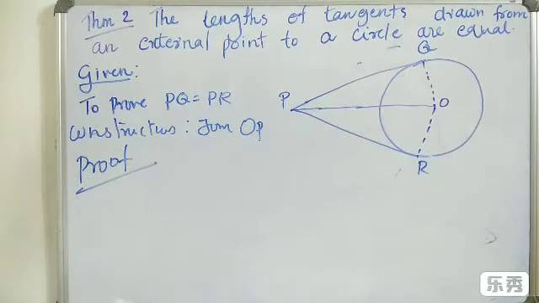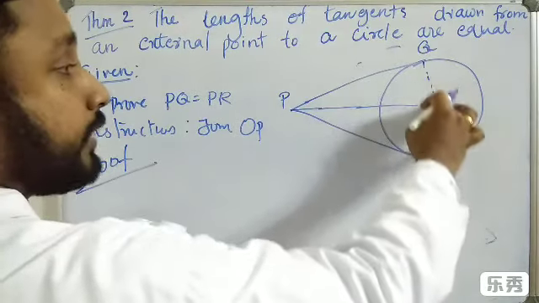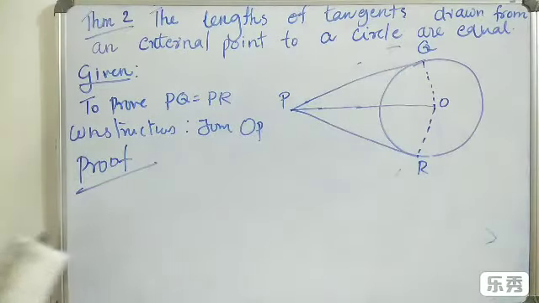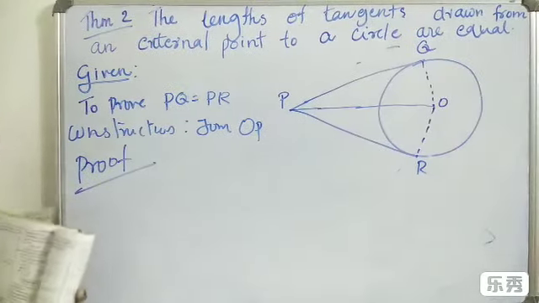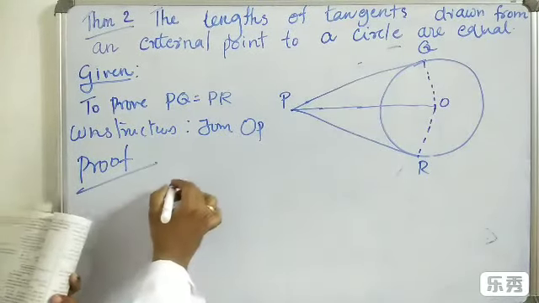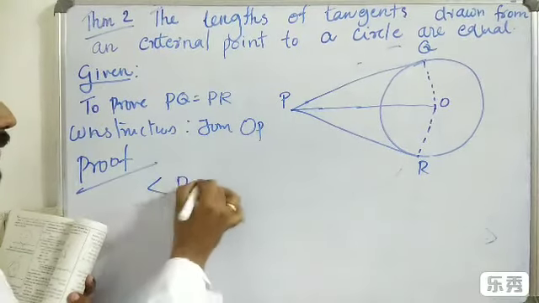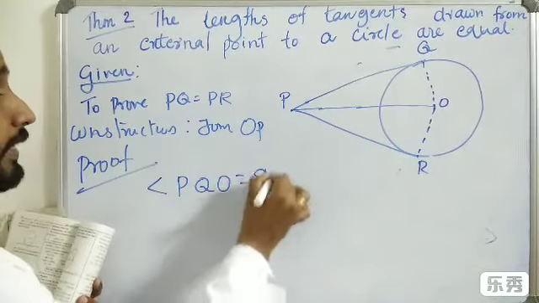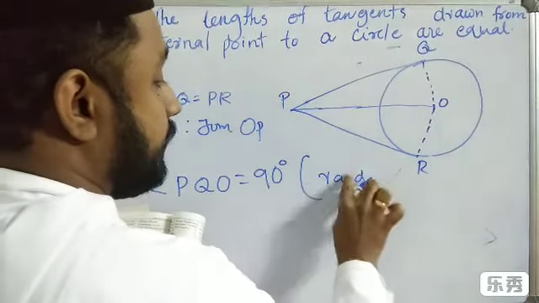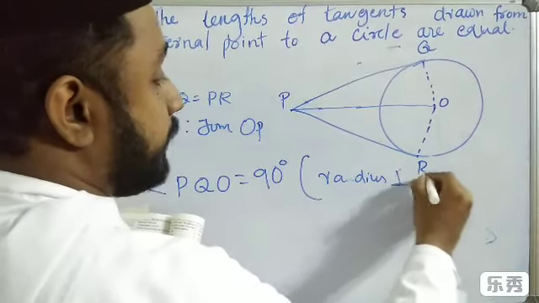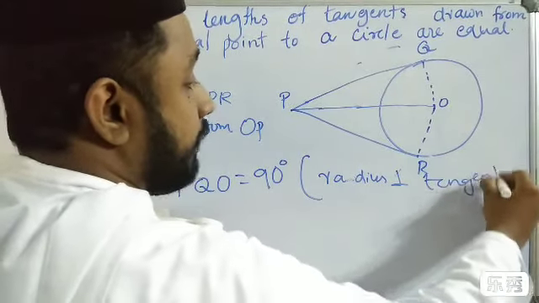OQ is the radius and PQ is the tangent. We have studied that the radius is perpendicular to the tangent. So we can say that angle PQO is equal to 90 degrees. Reason: radius is perpendicular to tangent, the last theorem we have studied.